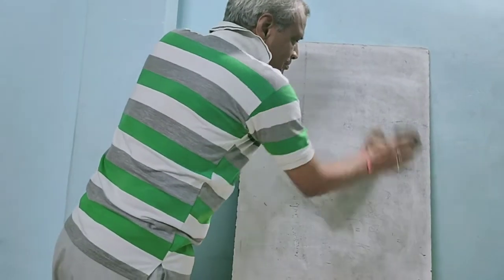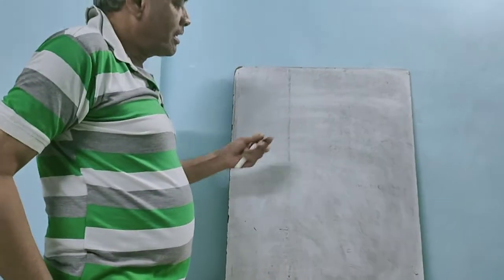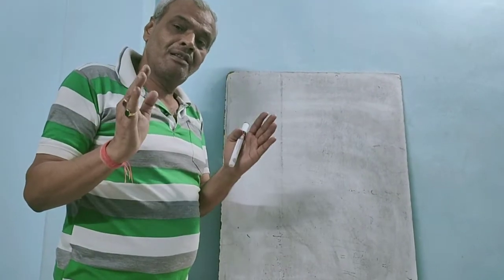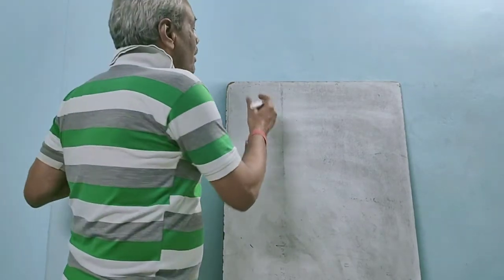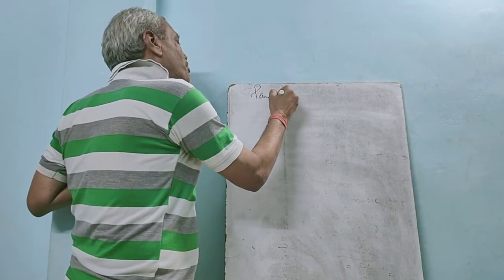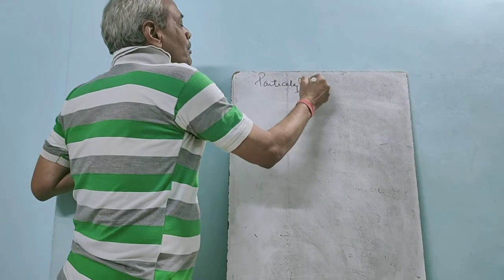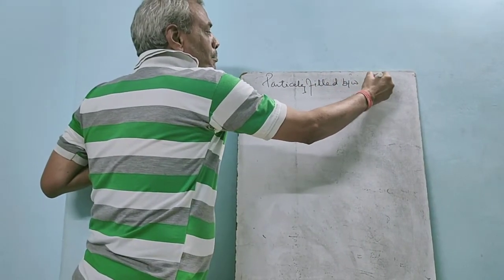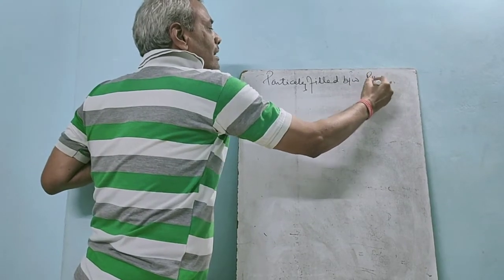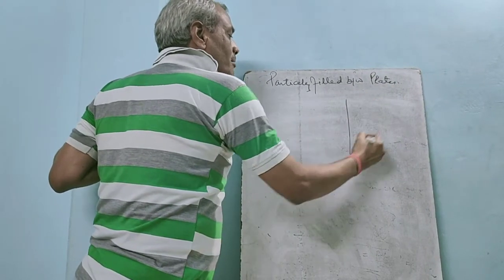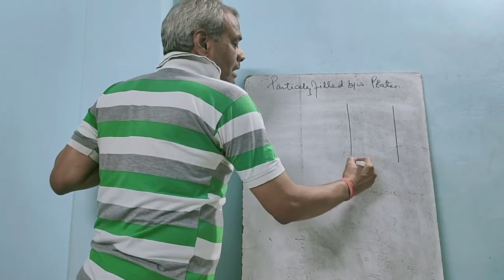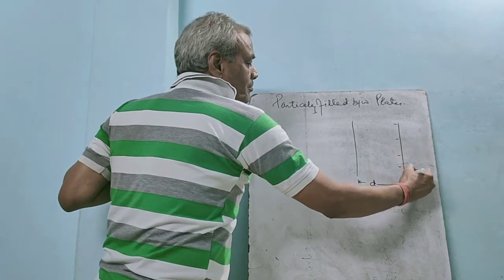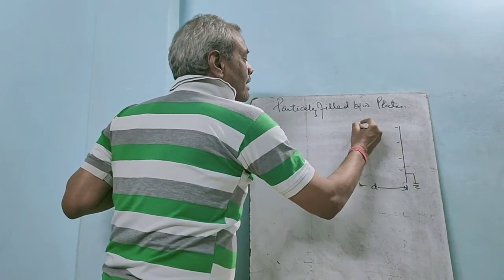Now, in the previous derivation, the gap between the plates of the capacitor was completely filled. Now I am taking the case when the dielectric is partially filled between the plates. Suppose the distance between the two plates is D. This plate is earth connected,